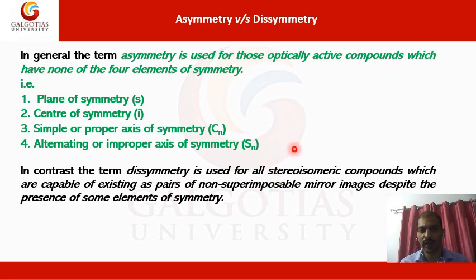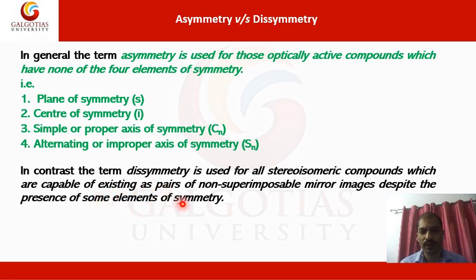You might already have some basic idea from your graduation about why these elements of symmetry are very important. So keep in mind, asymmetry is used for optically active compounds which have none of the four elements of symmetry. Asymmetry means none of these elements of symmetry should be there.